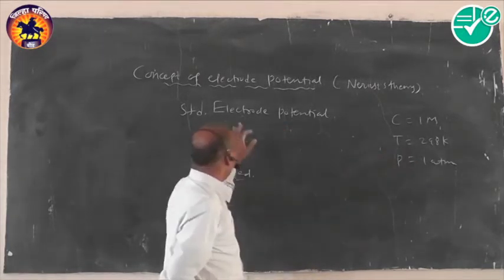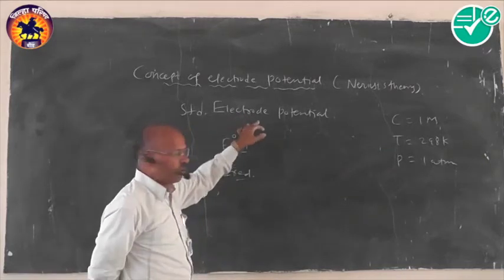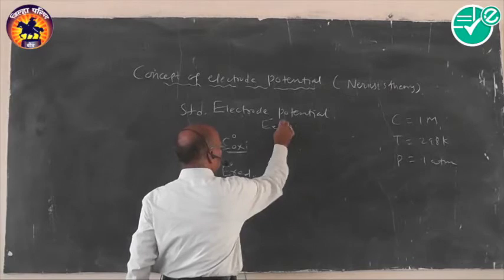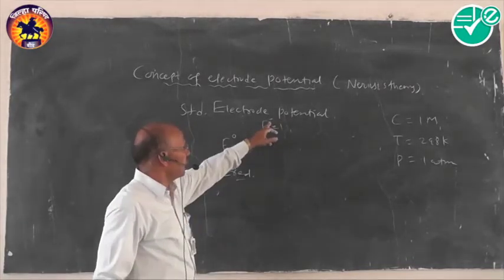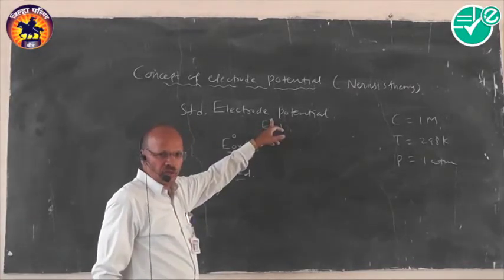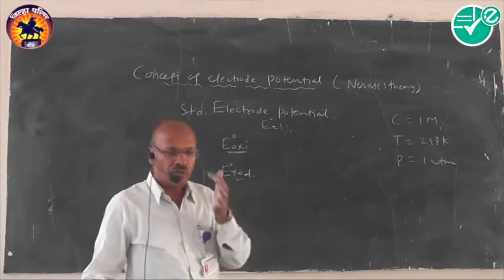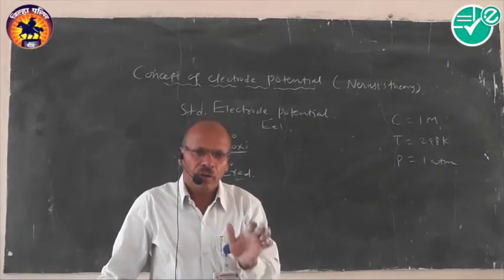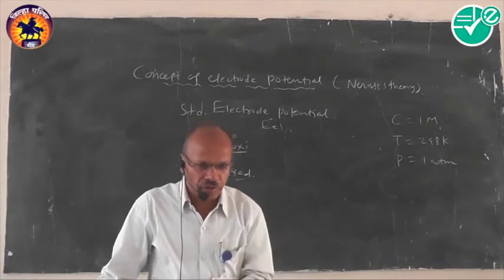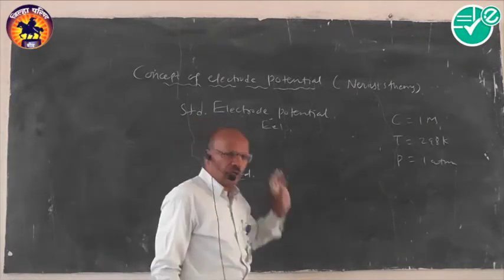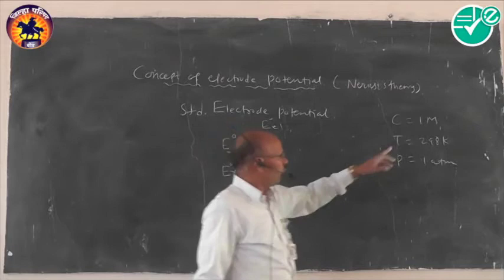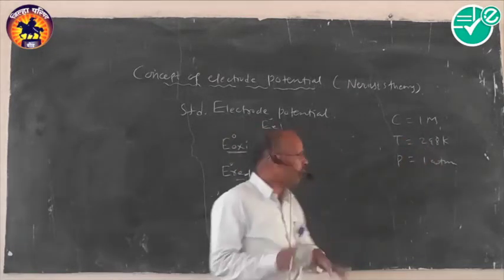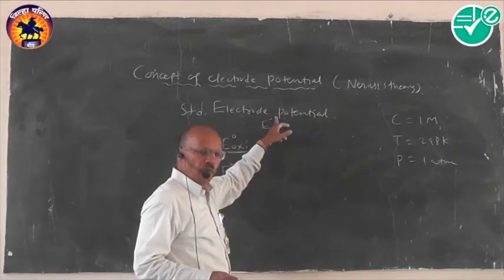Now how to define the standard electrode potential? Standard is represented by the zero in this fashion. It is the difference in electric potential between the metal rod and the solution around it when the metal rod is dipped in 1 molar solution at 298 Kelvin temperature, referred to as the standard electrode potential.